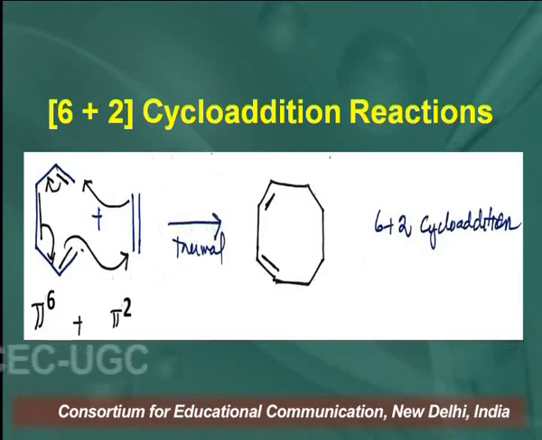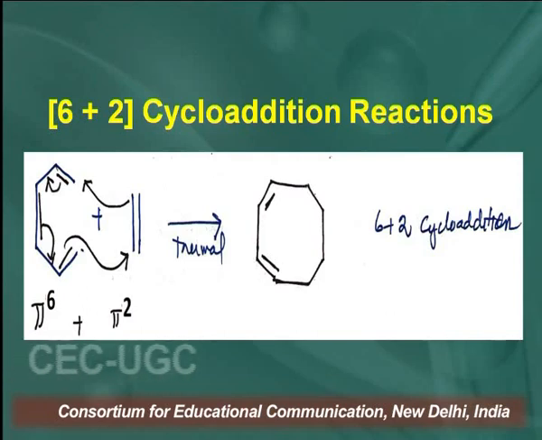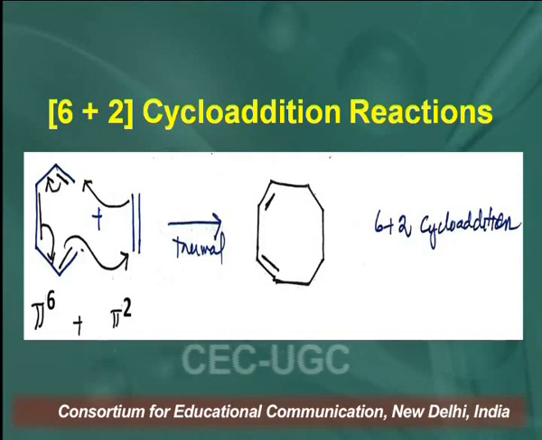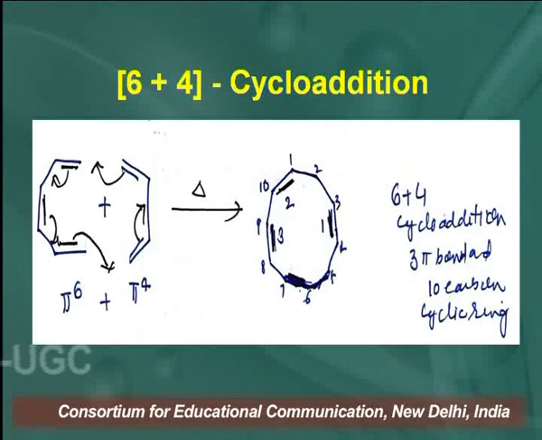So pi 6 means that 6 electrons of one reactant and 2 electrons of the other reactant are used in the reaction. So the total number of electrons is 8. So, this is called 6 plus 2 cycloaddition reaction.